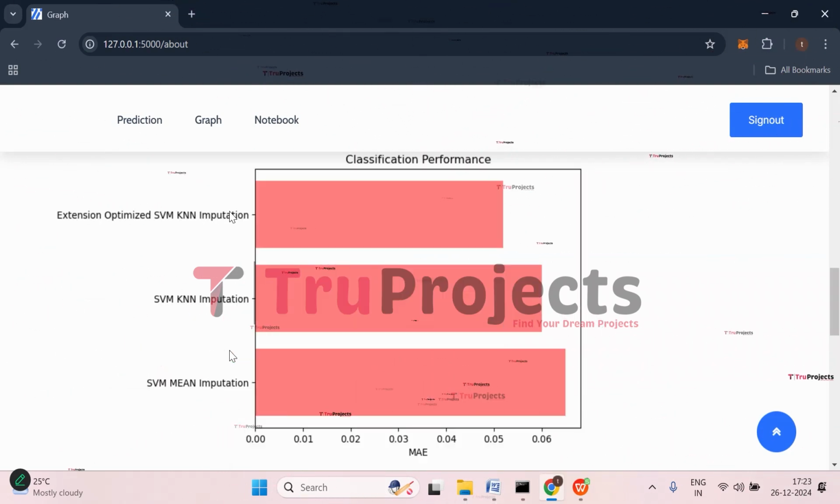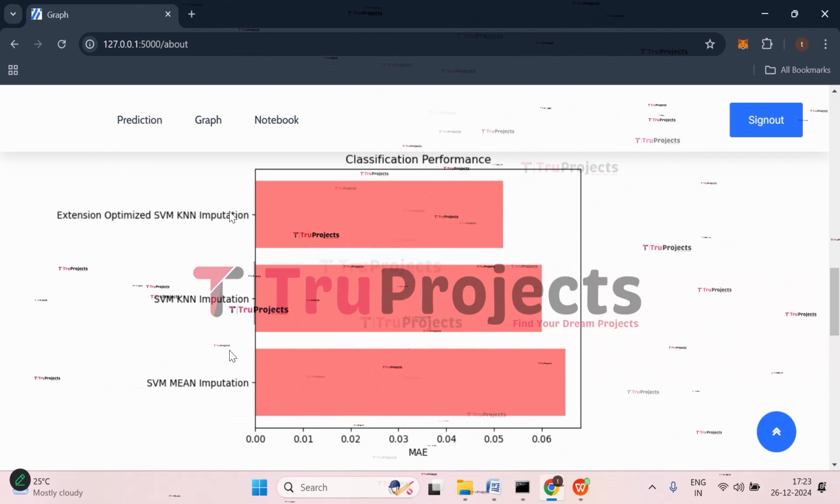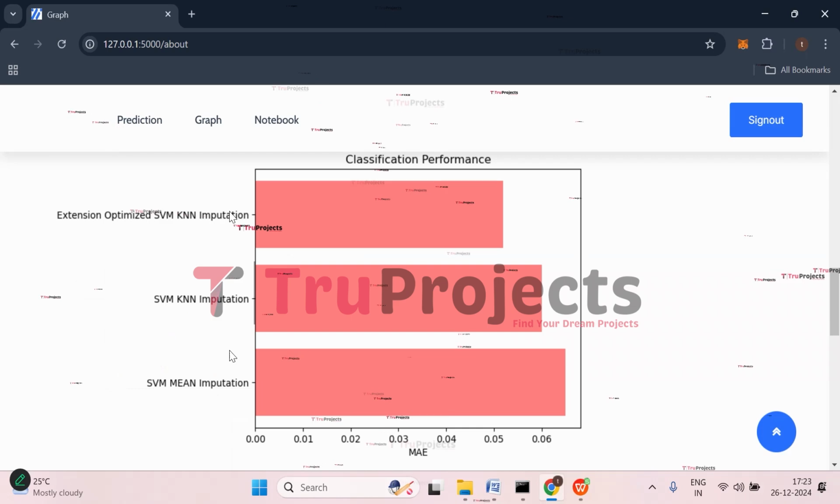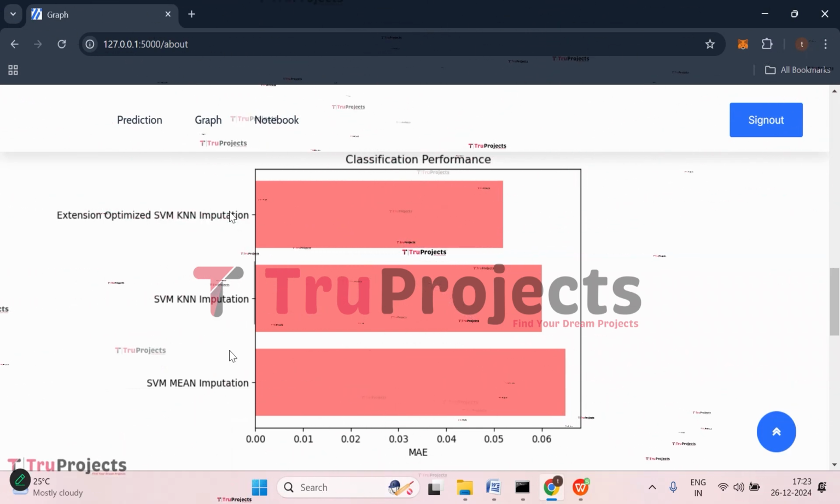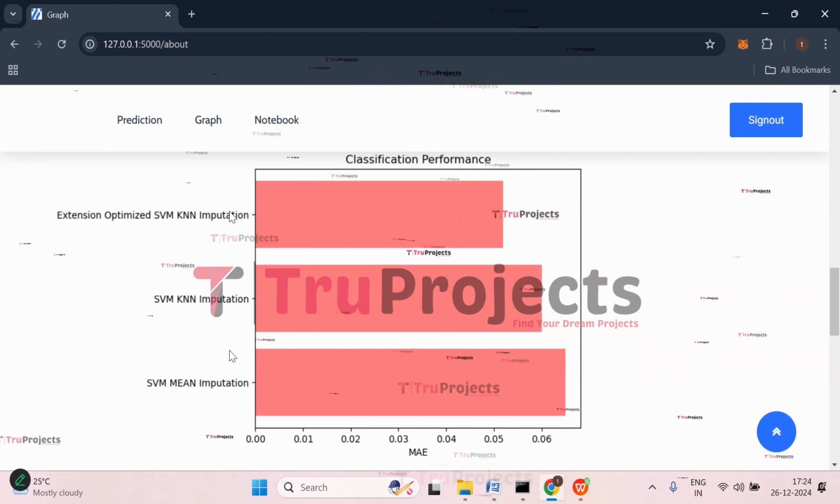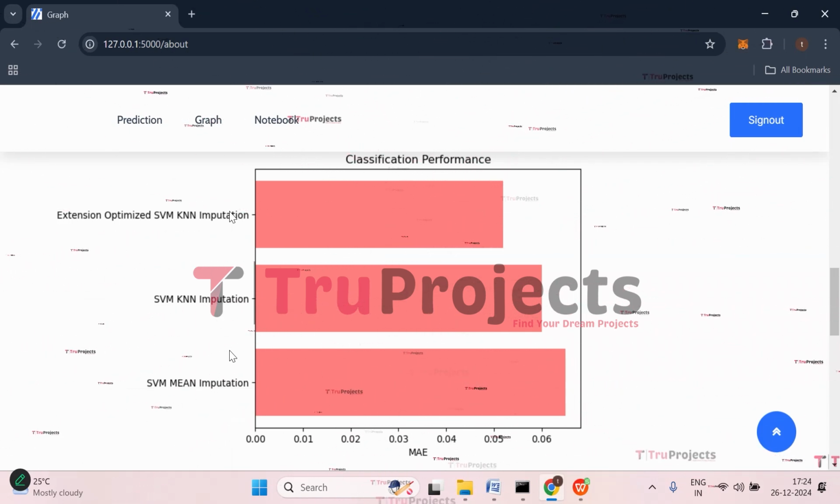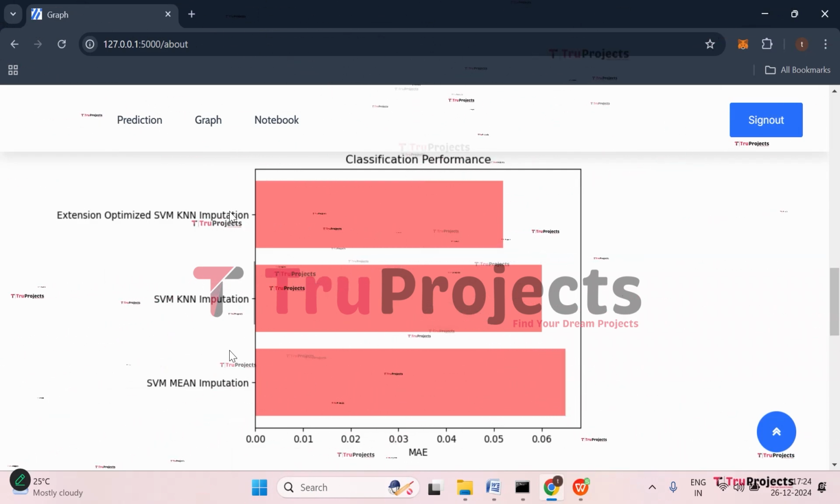Moving on to this graph, this is the MAE, that is mean absolute error. Here on the x-axis we have the error rate of each model, and on the y-axis we have the algorithms that are trained on the dataset. Here if you observe, this is the SVM mean imputation model, this is the SVM KNN imputation, and this is the extension optimized SVM KNN imputation. Here if you observe, the extension model has the least error rate.